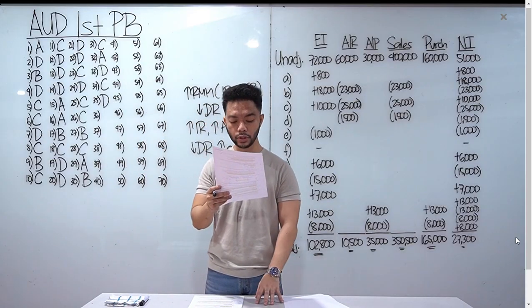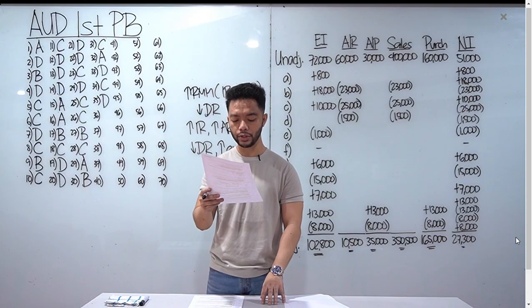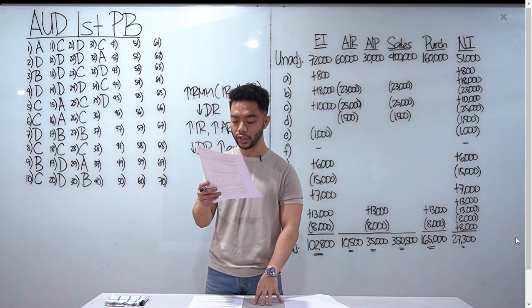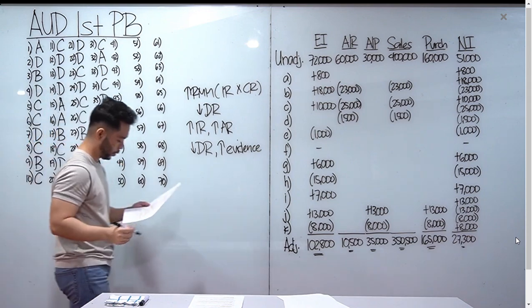36, among the possible reasons when auditor will discontinue servicing an audit client. Letter D, a change in the client management, and the auditor is worried about the reputation or yung integrity of the management. Letter D tayo for number 36.